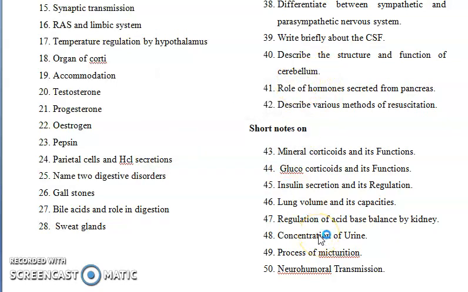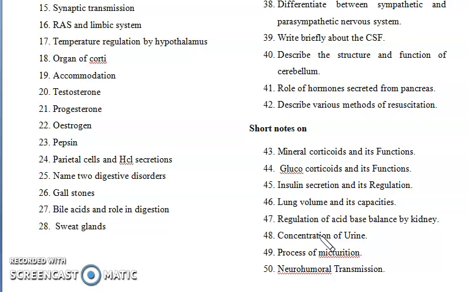Now the next question is insulin secretion and its regulation. So when you write about insulin secretion, it is secreted from the beta cells of the islets of Langerhans present in the pancreas. So you should write how insulin is secreted from these cells and how it promotes the entry of glucose inside the cell, so that glucose is available inside the cell to perform its function. So these things you have to write in the regulation.